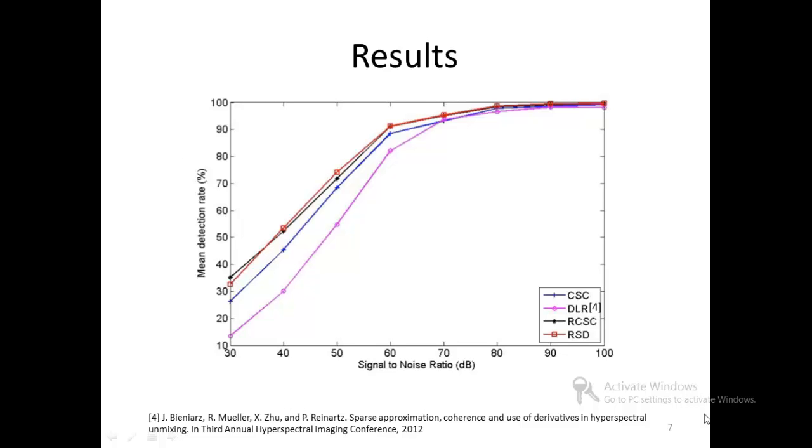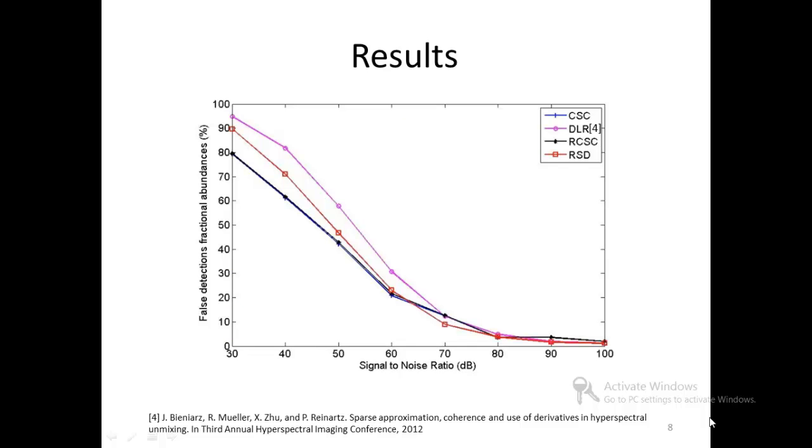This figure shows some results on synthetic images. The curves show the mean values of the correctly identified endmembers as percentages as a function of the signal to noise ratio of the images. The proposed methods, which are shown in red and black, are compared with the state-of-the-art method proposed by researchers at German Aerospace Center, which is shown in magenta. The blue curve shows the results of directly solving the constraint sparse coding problem for hyperspectral unmixing. The proposed methods can be seen to outperform the other methods, especially at low signal-to-noise ratio.